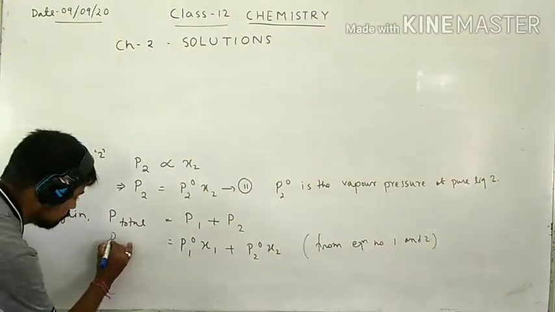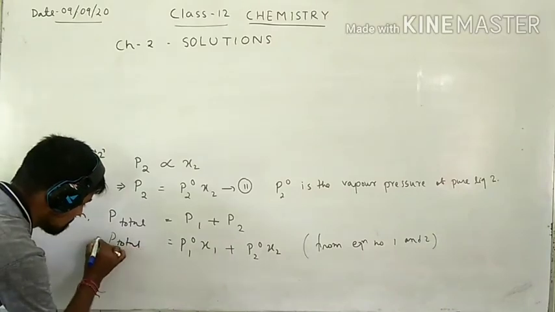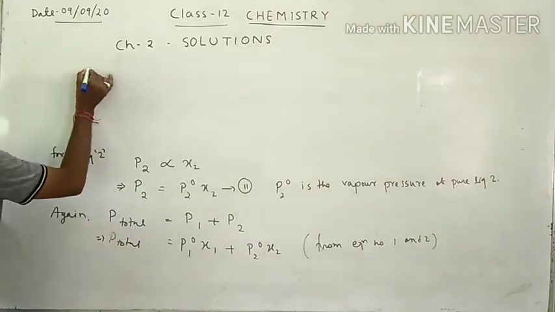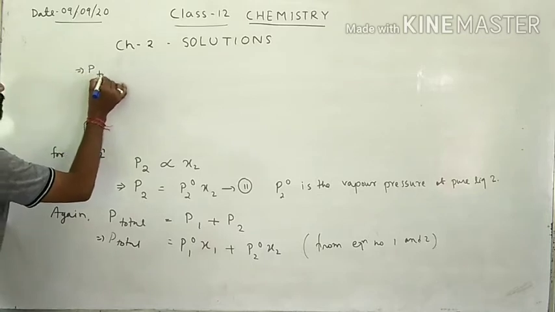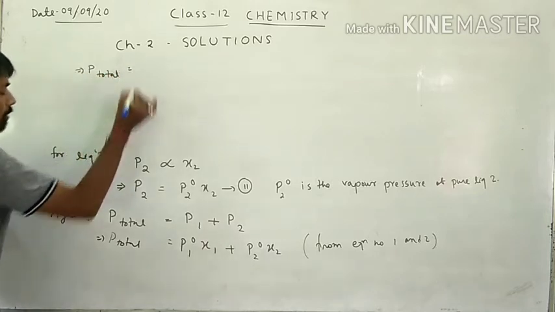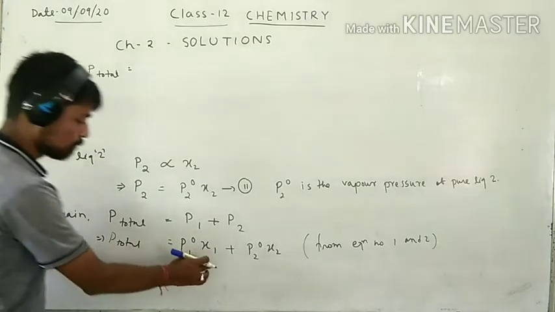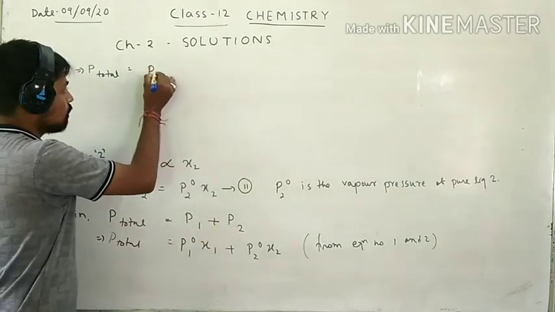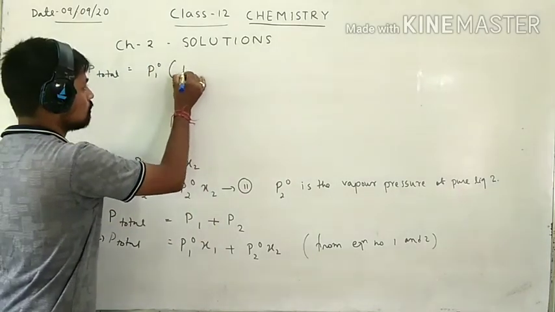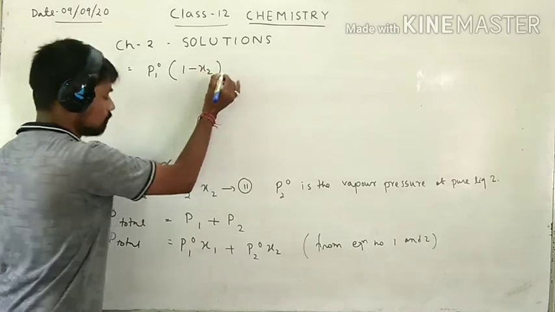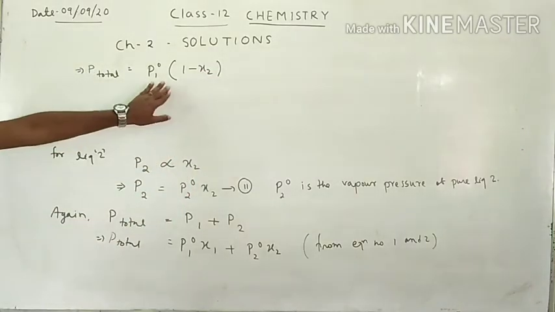So we continue. Again, P total equals P1 naught into 1 minus x1, plus P2 naught into x2. I will tell how it comes.